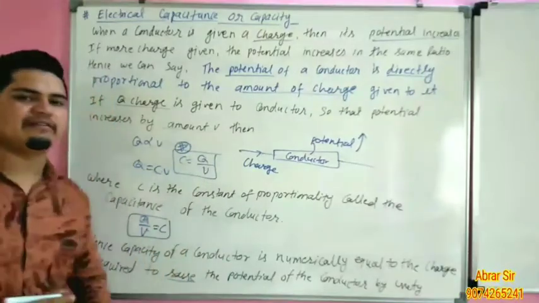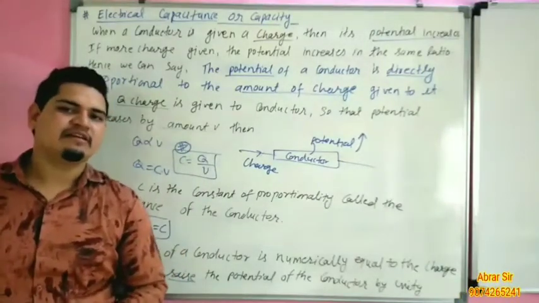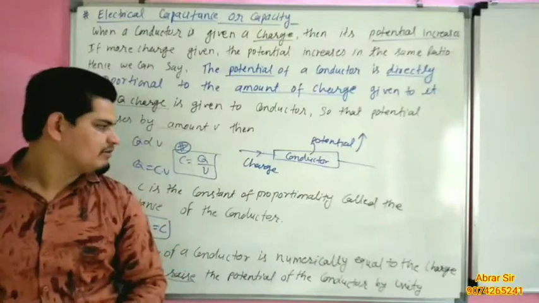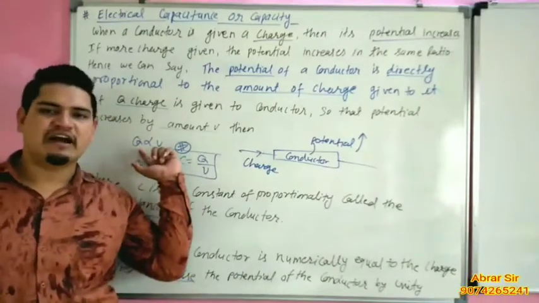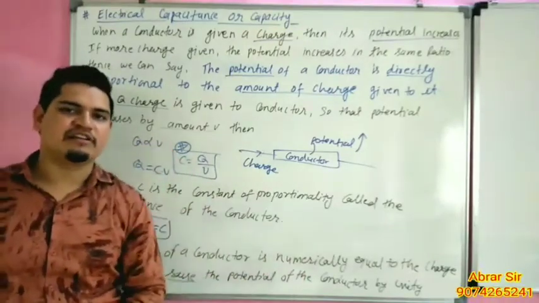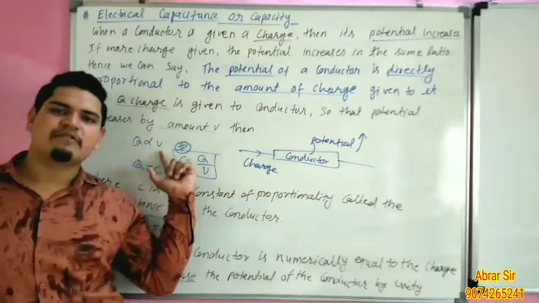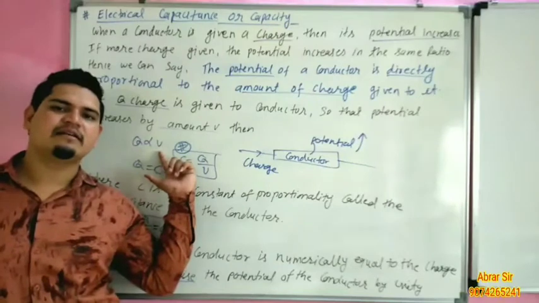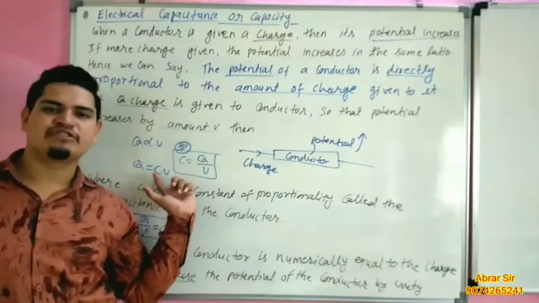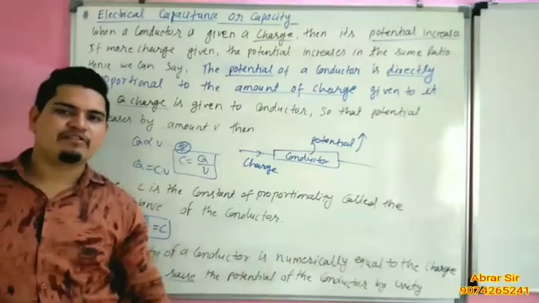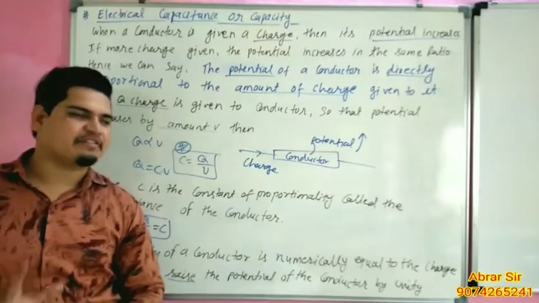So what is capacitance? Capacitance is nothing but the capacity of a conductor, because when we give charge to the conductor, its potential increases. It means charge is directly proportional to potential. When we remove this proportionality sign, a constant comes. This constant is called the capacity of the conductor or electrical capacitance.